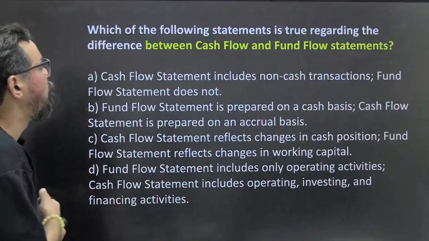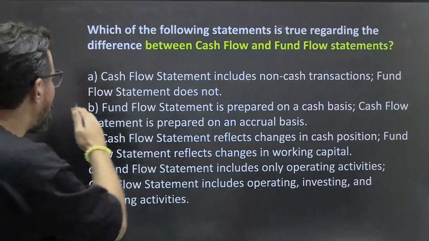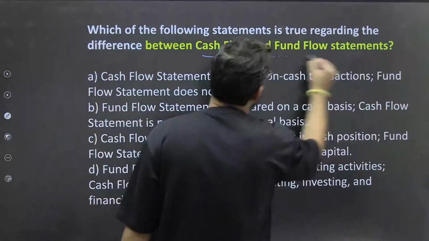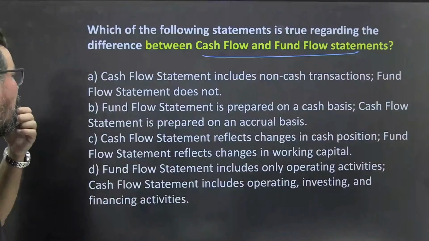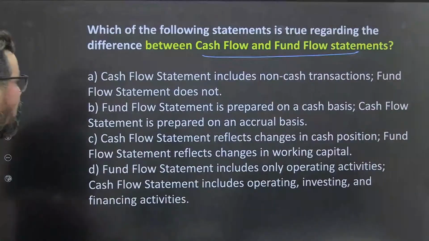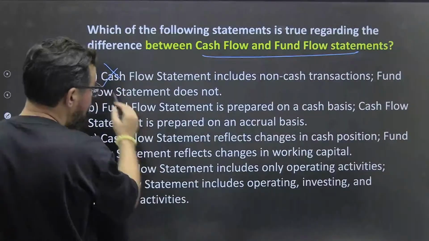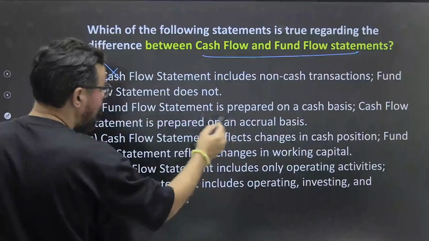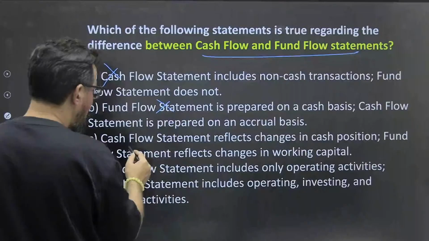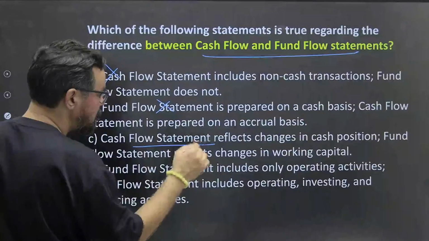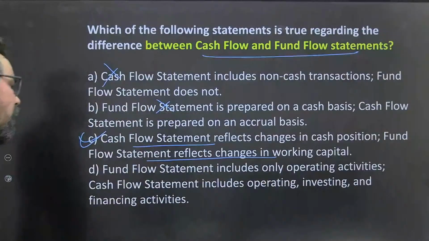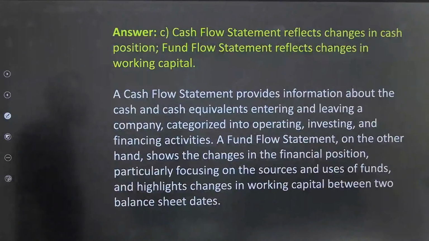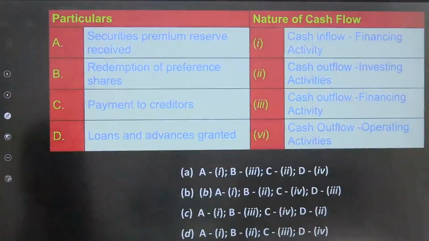So which of the following statements is true regarding the differences between cash flow and fund flow? Very easy question. Cash flow statement includes non-cash transactions, no. Cash flow statement prepared on cash basis, no. Cash flow statement reflects changes in cash position, fund flow statement reflects changes in working capital. So C should be the right answer for this particular one. Okay, moving ahead.